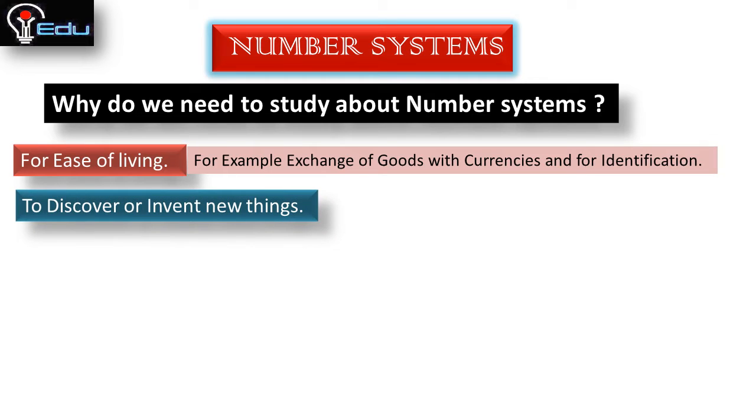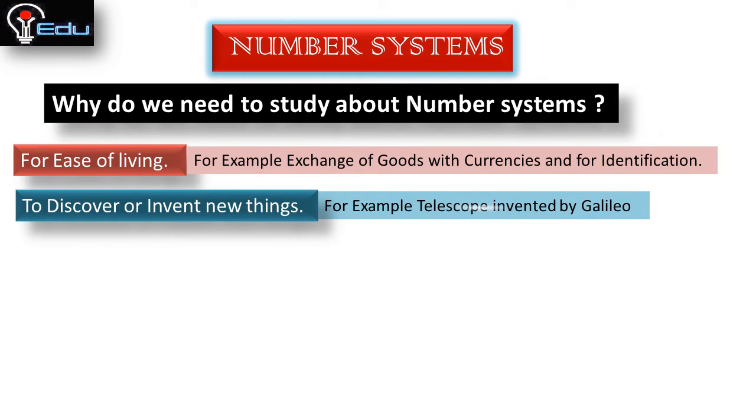Next, to discover or invent new things, for example, the telescope invented by Galileo. For inventing the telescope we require mathematics, and mathematics needs numbers. So to discover or invent any new things we require numbers.